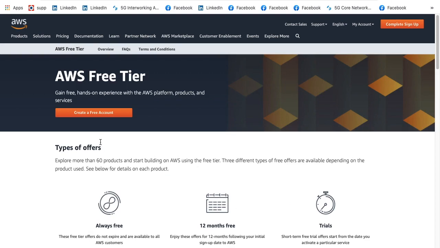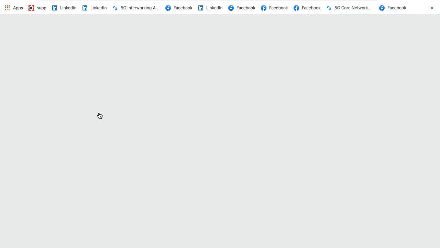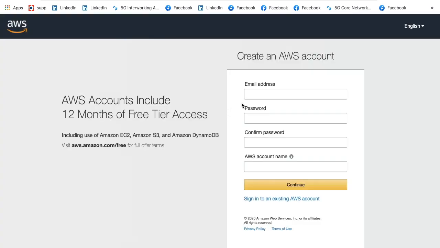So if you really want to create a free account, you simply need to click on create a free account here, and you have to use your email address and the password and confirm password and set up a name for your AWS account, and simply you have to click on continue. When you create this account, it will ask for the credit card details, and they will deduct some small amount from your account and will refund it back once it is done. That is just for the verification of your credit card.